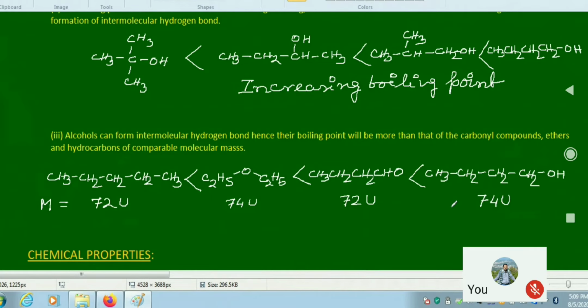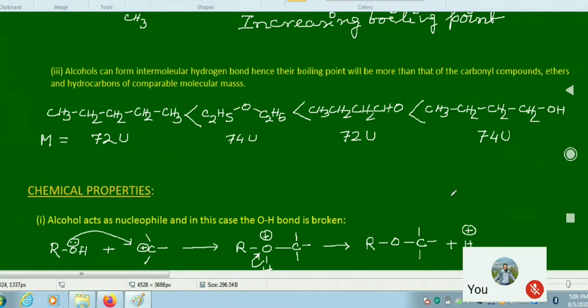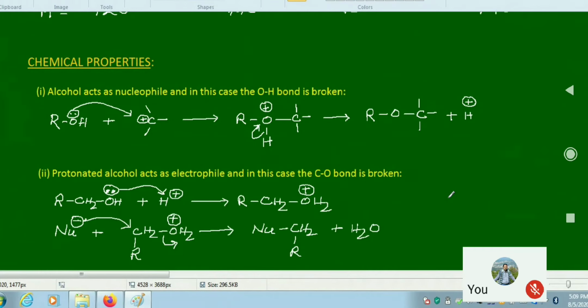Now next come into the chemical properties. For alcohol we can find two kinds of reactions. In one, alcohol acts as a nucleophile. The lone pair of alcohol attacks any electrophilic center, and therefrom the oxygen hydrogen bond is broken like this, giving the product. So we can find that in this reaction the oxygen hydrogen bond is broken from the alcohol, and alcohol is acting as nucleophile.